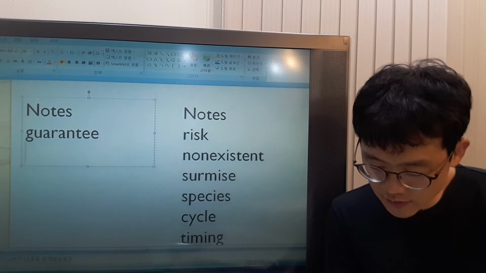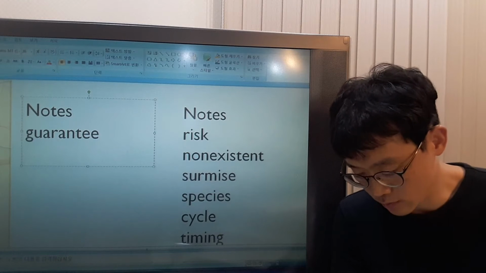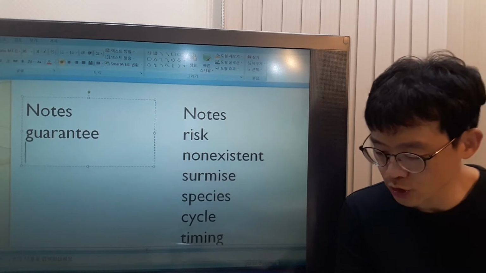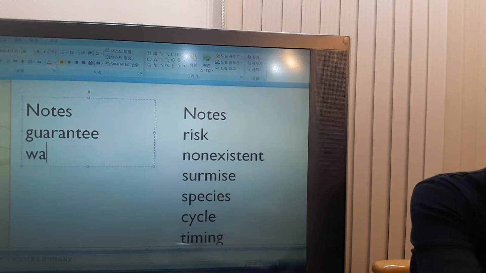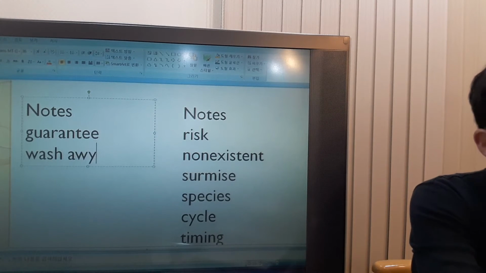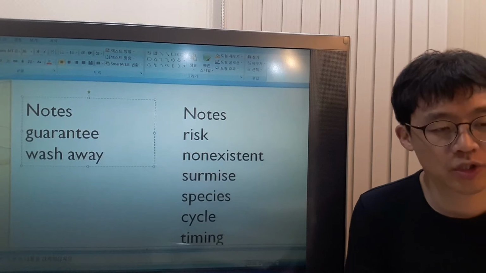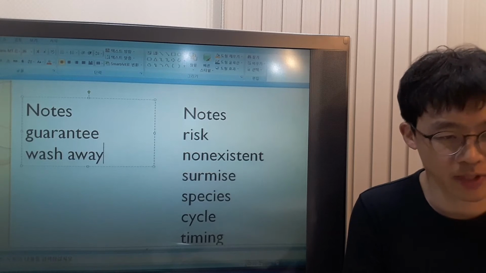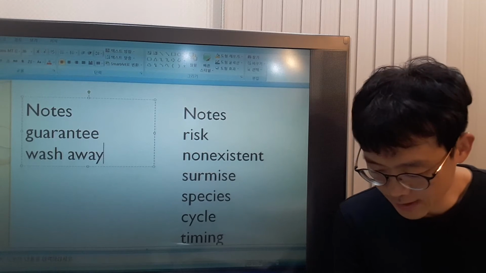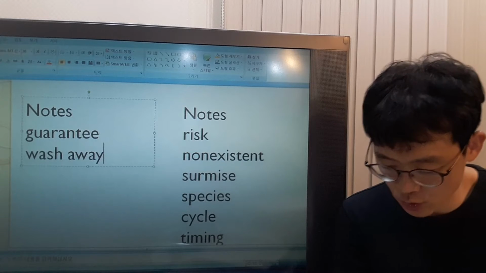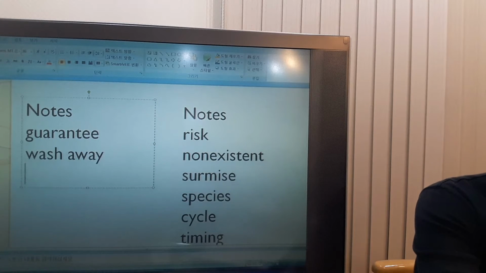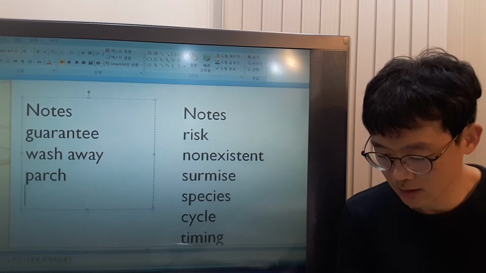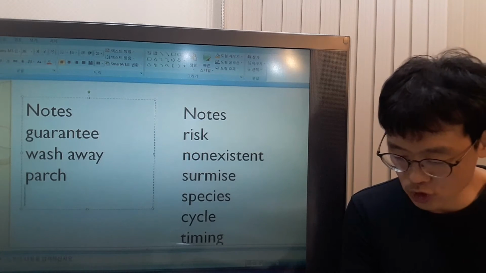Sometimes there's not enough rain, so the seeds don't grow. Other times, there's too much, so the seeds get washed away. What does that mean, washed away? If something washes away something else, that means water carrying something to another place, okay? Some seeds may get parched when it's too hot. What does parched mean? Parch means make something dry, okay? Take the water out of it.